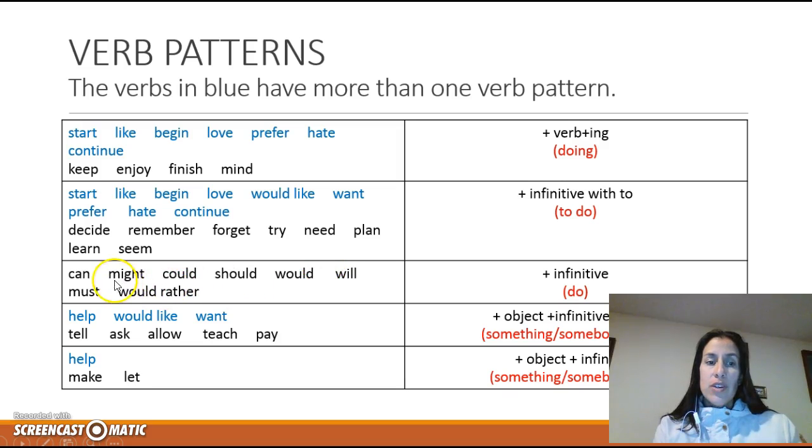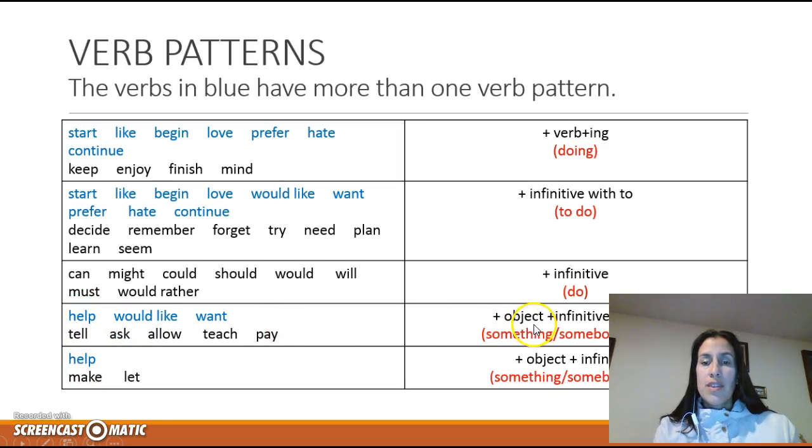The next verbs are the modal verbs. We always use them with the infinitive and no preposition. So I will do my homework, I might go to the party, and she must study for her exams. The next set of verbs, the ones that are in blue, again, could be used with both forms, like help.